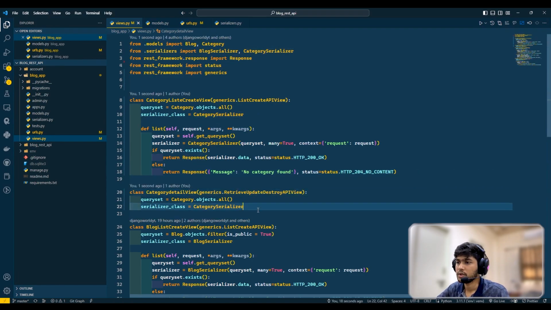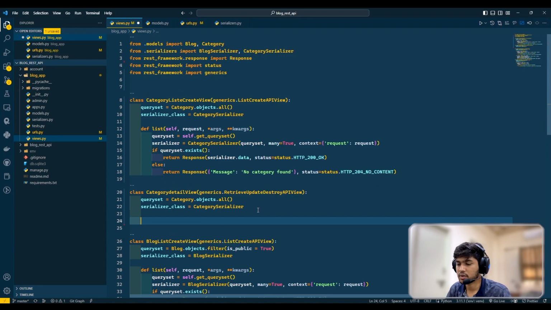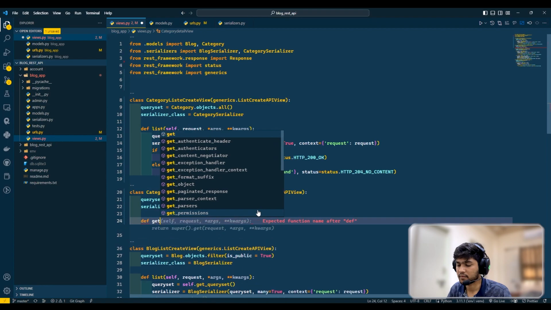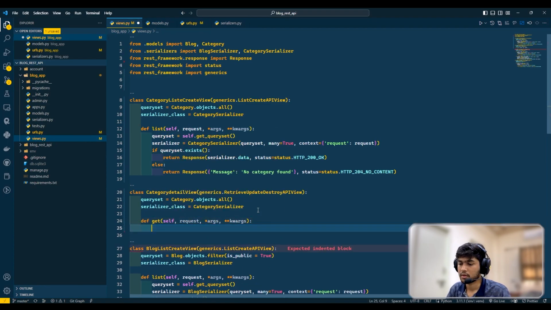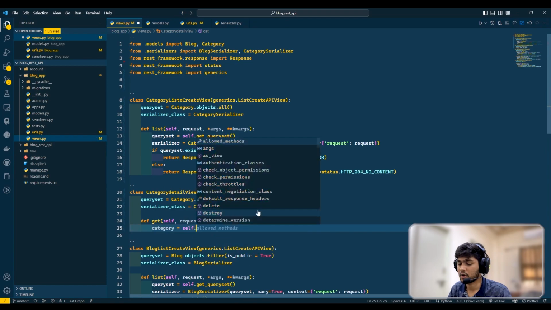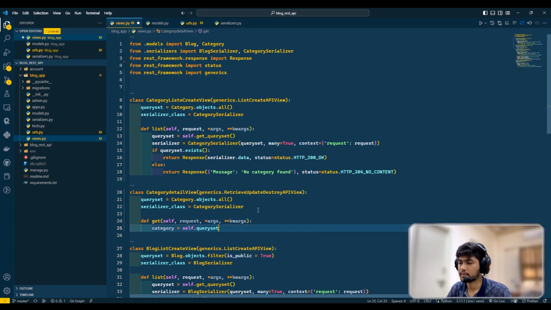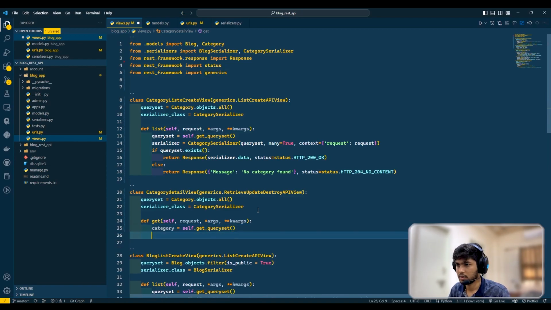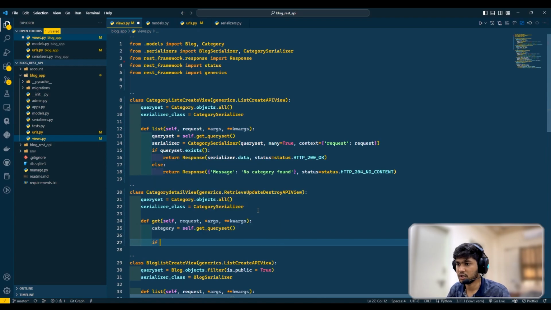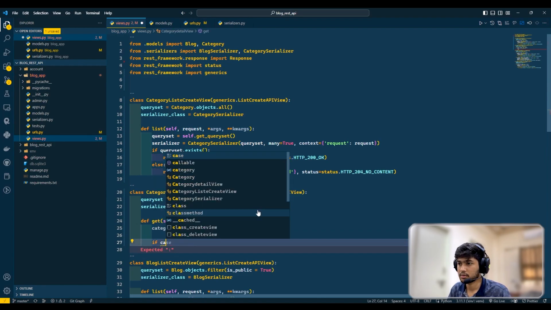Okay, so here I'm going to write the get function, so I'll say def get, and here I can say category equals to self.queryset.get_queryset, and here I will just write an if condition, if category.